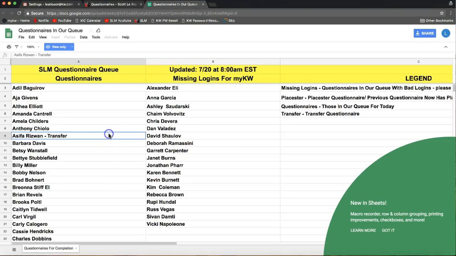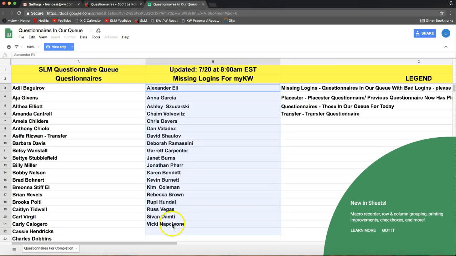So this queue right here will show you in the first column which agents are in our queue to be set up today. In this right column here, that shows you any missing logins that we don't have for those agents. So we are not able to set up agents in this column right here. So if you do see one of your agents in this column here, please contact us and we can help try and get that resolved. We do, again, need their MyKW username and password to get them all set up. So if you see your agent's name here, please let us know and we can help you with that.